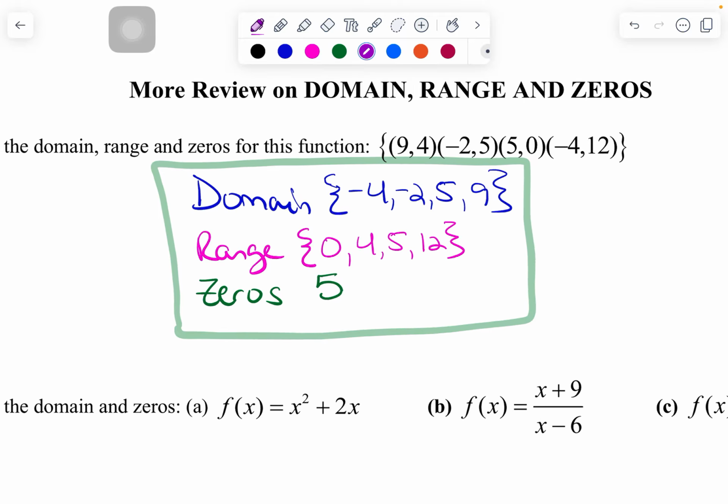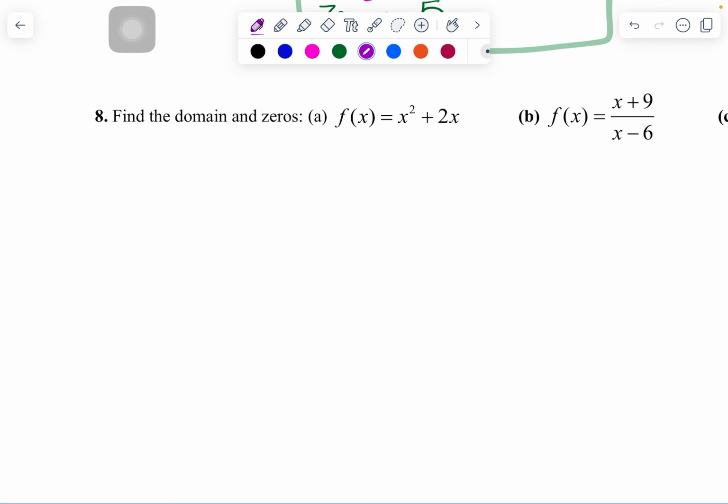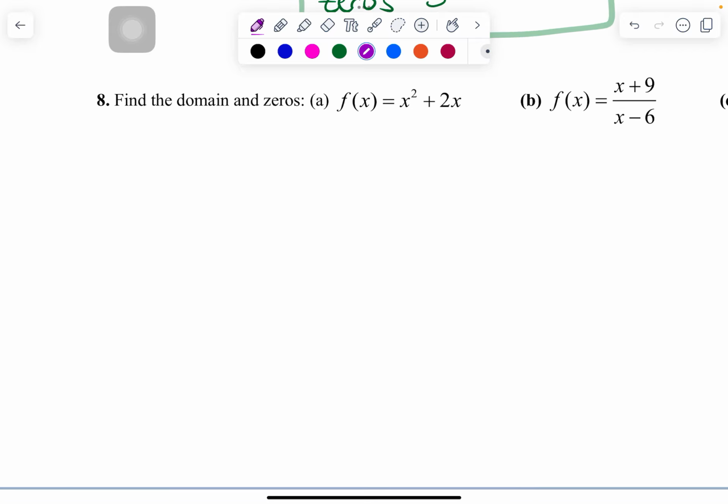All right, now for question number 8, I'm asking you to find the domain and zeros given various information. So for question number 8, part A, when we're talking about domain, I'll make a little note off to the side here for domain. I want to look for any fractions. I don't have any fractions in part A. I want to look for any square roots. I don't have any square roots in part A. So my domain is going to be -infinity to infinity. All numbers are fine. All real numbers are fine as far as my X goes.